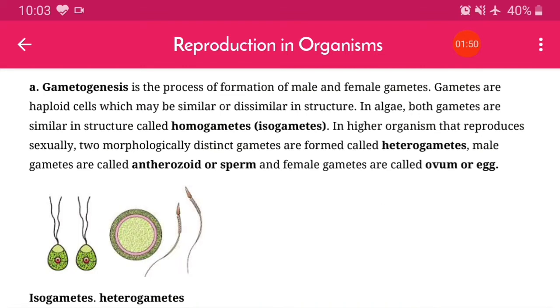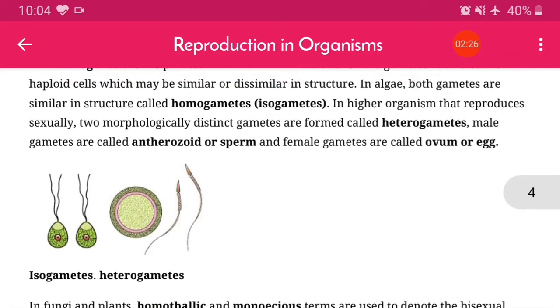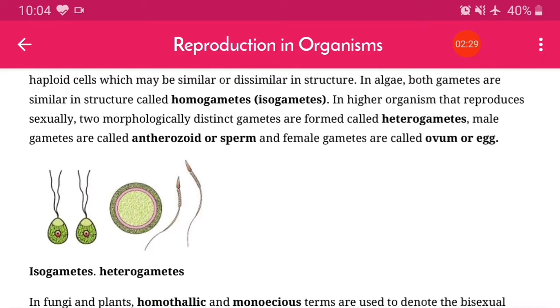So here the new gametes will develop from male and female, and gametes are haploid cells, which may be similar or dissimilar in structure. In algae, both gametes are similar in structure, called homogametes or isogametes. In higher organisms that reproduce sexually, two morphologically distinct gametes are formed, called heterogametes. The male gametes are called antherozoids or sperm, and female gametes are called ovum or eggs.